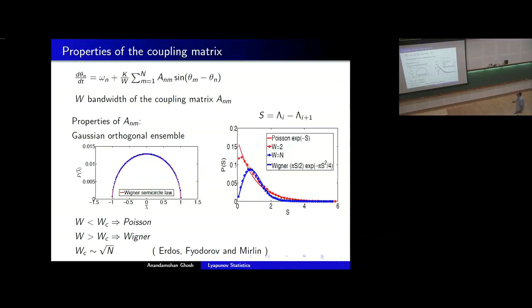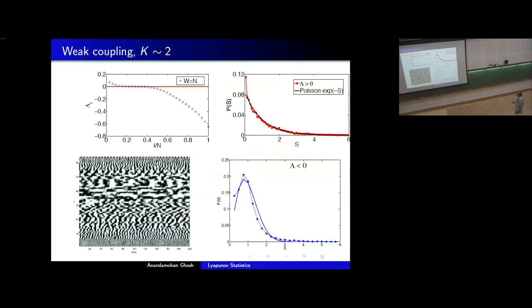Okay. So now we set up the problem. We have these dynamical systems which are now going to evolve, and we calculate the corresponding Lyapunov spectrum, and see, if I calculate the gaps of the successive Lyapunov exponents, what type of behavior they show. First, we will take the coupling to be very small. This is a typical snapshot. This is time. On this axis, the oscillators are arranged according to the value of their frequencies. Each of them has a different random frequency drawn from a uniform distribution. The plot looks quite irregular.